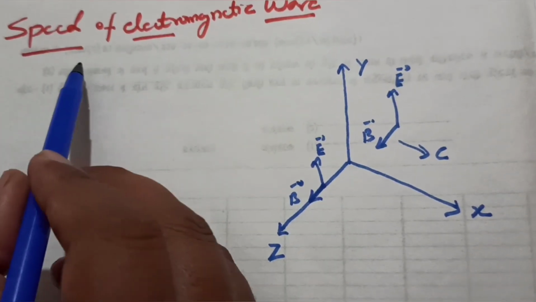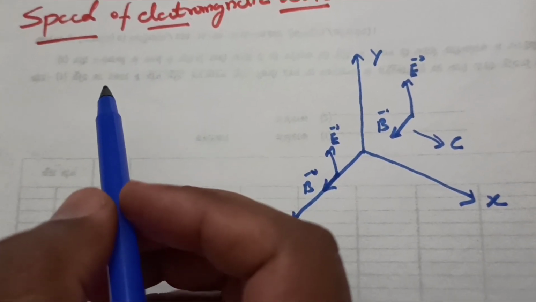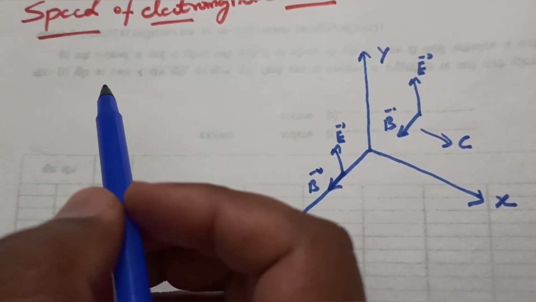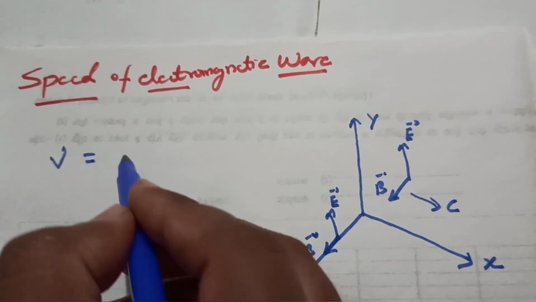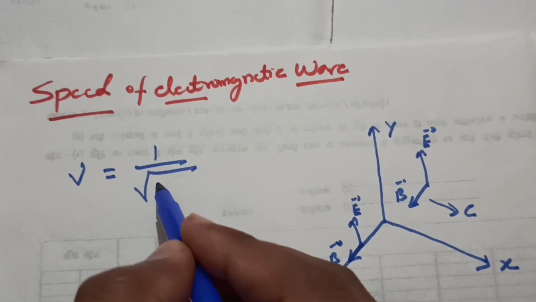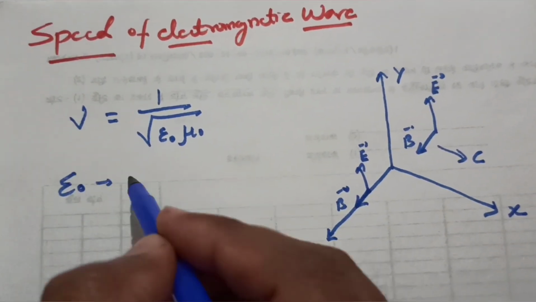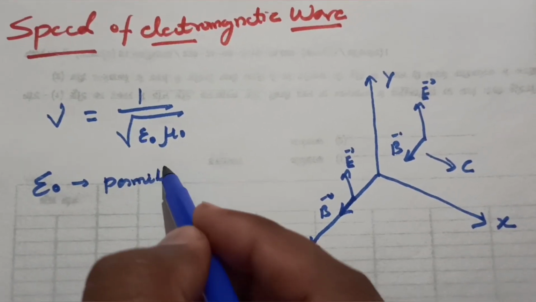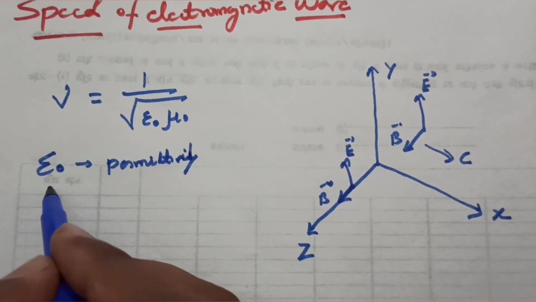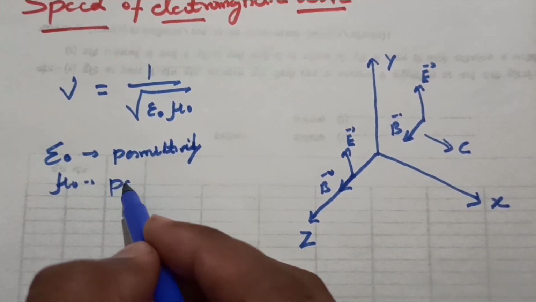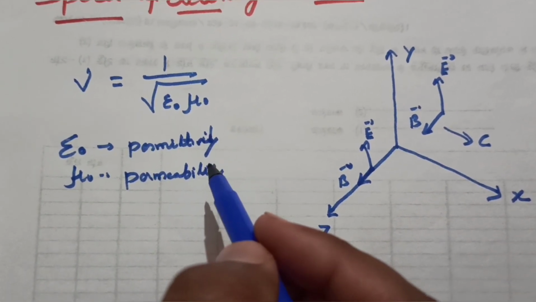Now we shall discuss the speed of electromagnetic wave. The speed of electromagnetic wave in a dielectric medium is given by v = 1 upon root of epsilon naught mu naught. Epsilon naught is the permittivity of space, and mu naught is called the permeability of the dielectric.